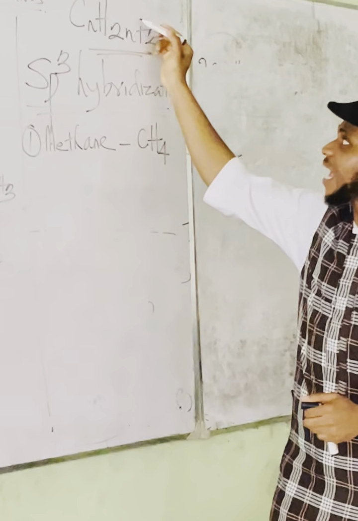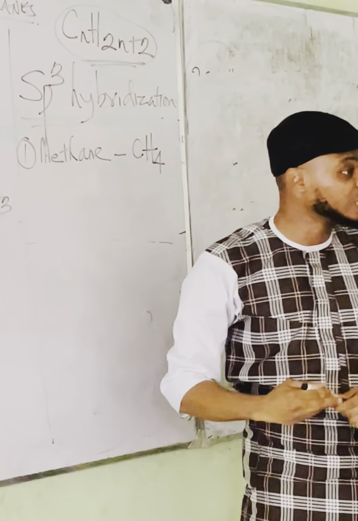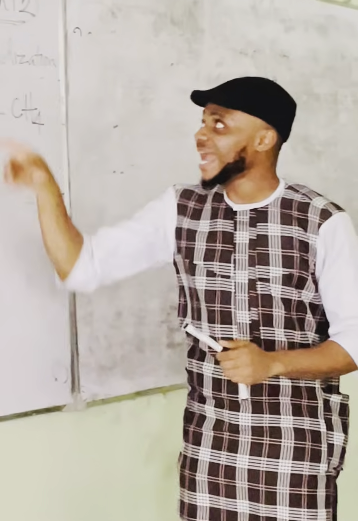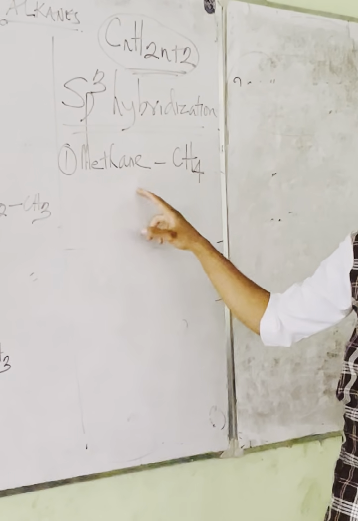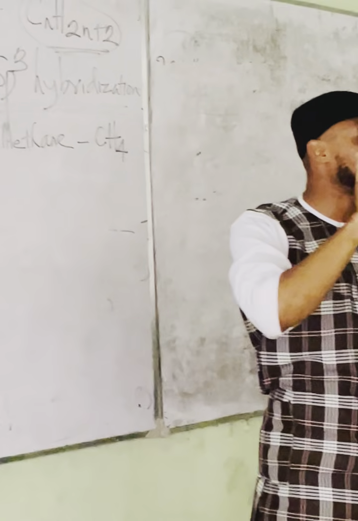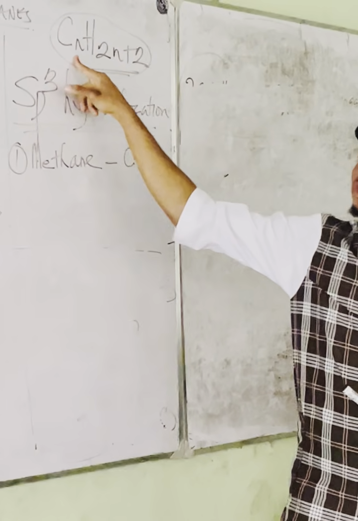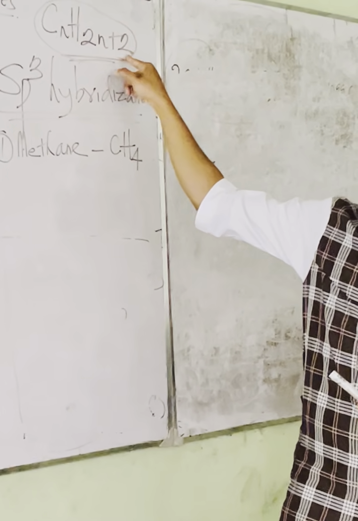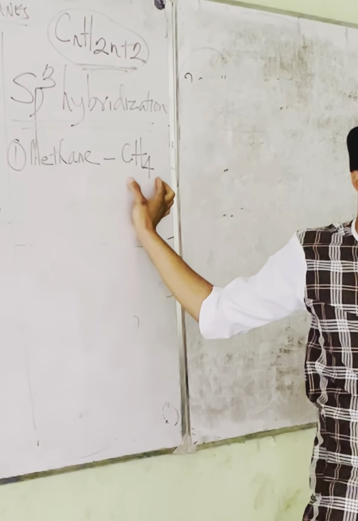Everything comes from CnH2n+2, where n is the number of carbons. Methane has 1 carbon, so if we substitute into the formula, we have C1H(2 times 1 plus 2), which is CH4.